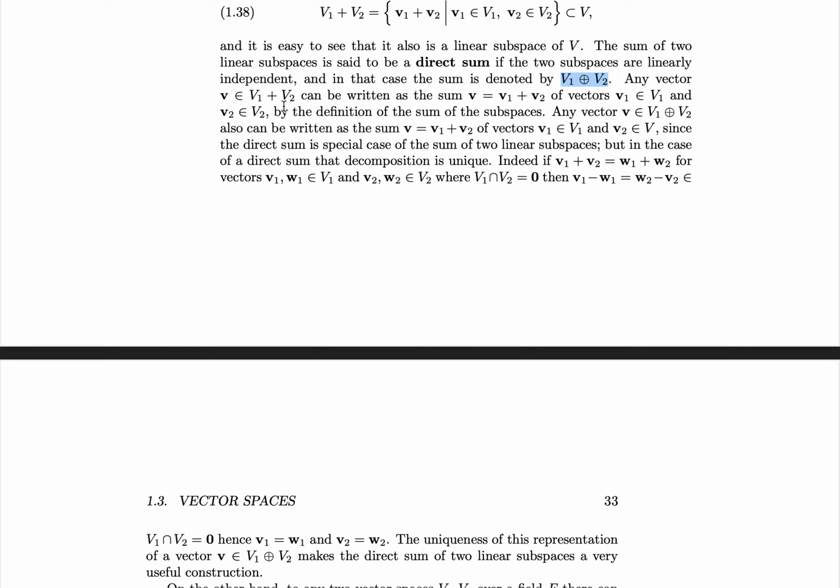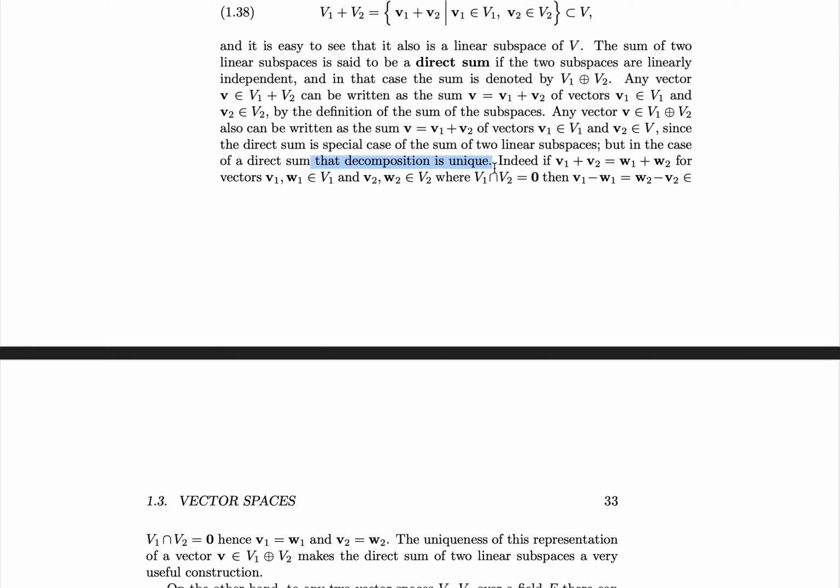Any vector in the normal sum of V1 plus V2 can be written as the sum v equals v1 plus v2, where the vectors v1 and v2 are in the subspaces V1 and V2 respectively. This is by the definition of the sum. However, any vector in the direct sum of two spaces can also be written this way, but in this case, this decomposition is considered unique.